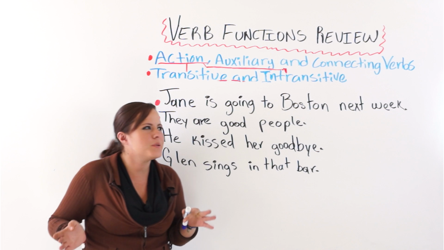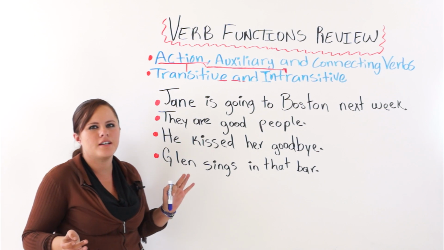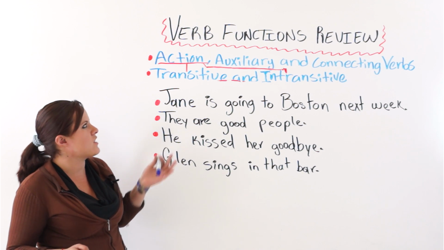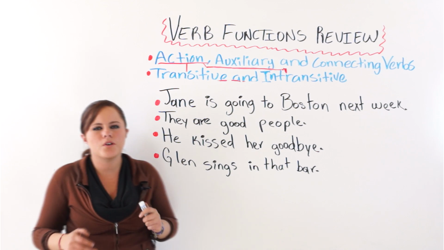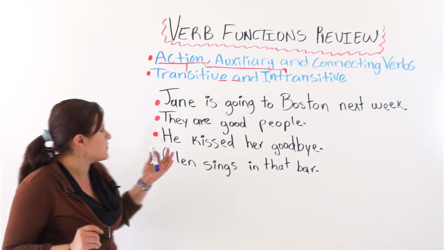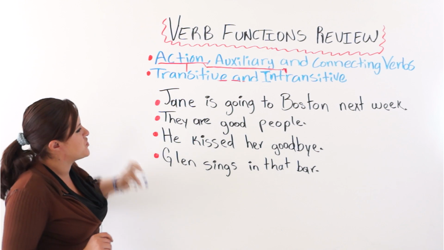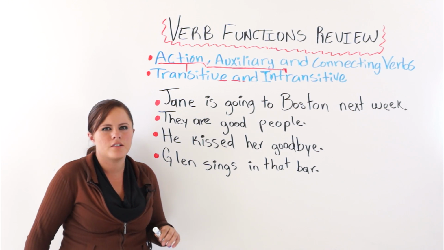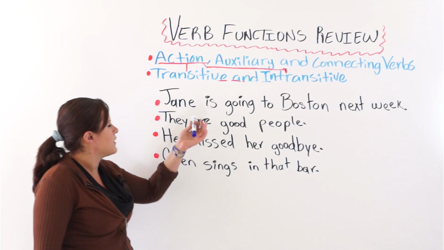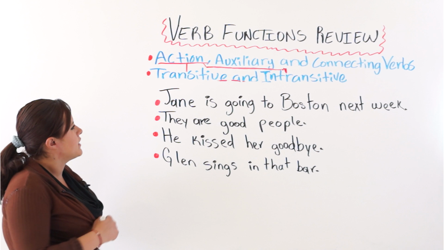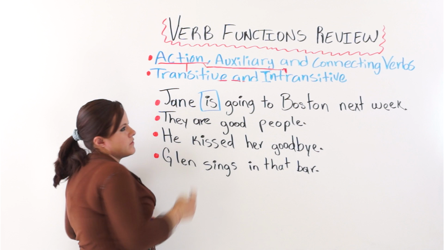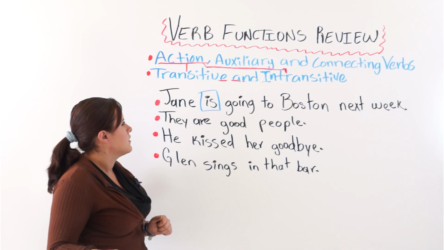Now, for practice, you are going to help me identify the verbs and figure out whether they are action, auxiliary, or connecting verbs. The first sentence here says, Jane is going to Boston next week. Where is the verb here? We have one here. Jane is, a form of the verb be.